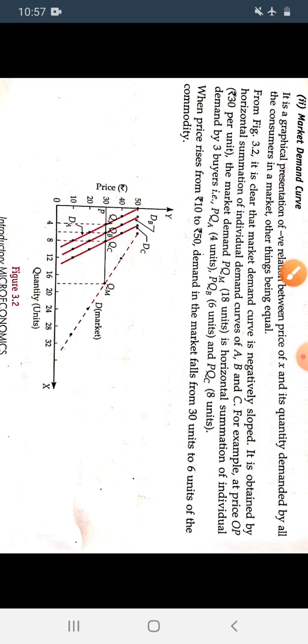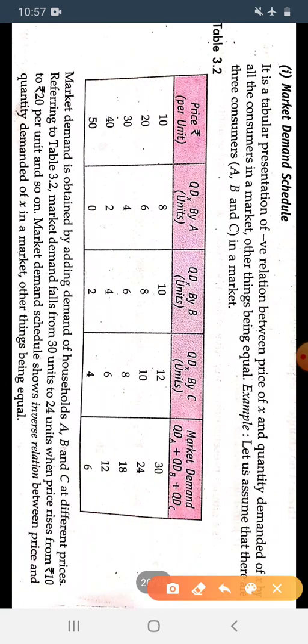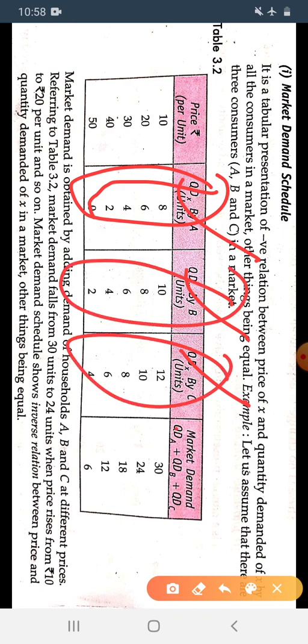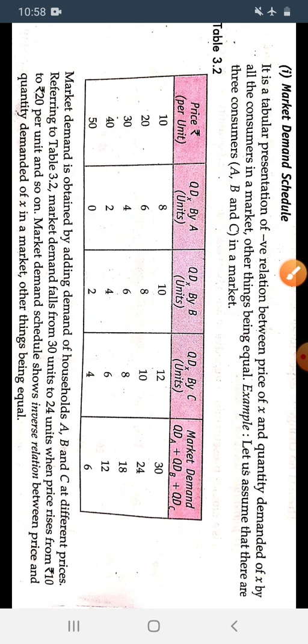Okay, then when price rises from 10 to 50, demand in the market falls from 30 to 6 units of the commodity. What it shows: we have taken all these quantities and drawn individual demand curves. Then when we sum up all these and draw a single market demand, we get the market demand curve.